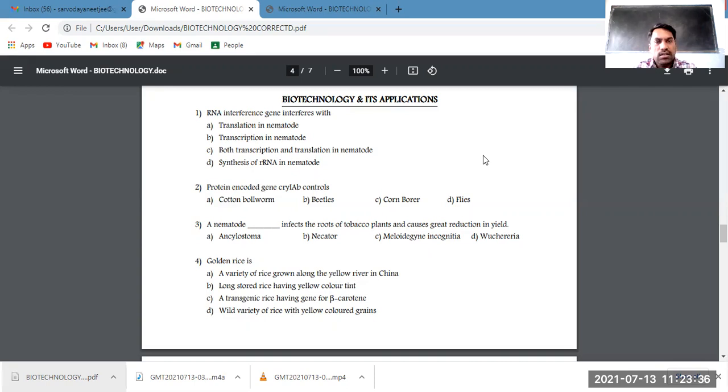So that's the answer: translation in nematodes. This prevents translation, and as there is no translation, there is no protein for the growth of nematodes. The rest of the options are not related.